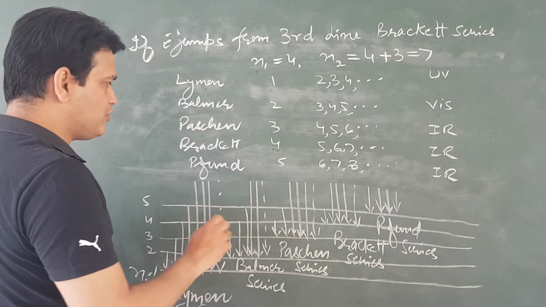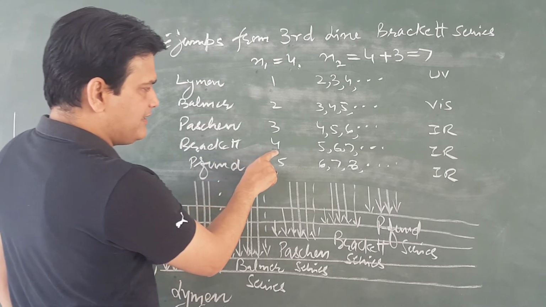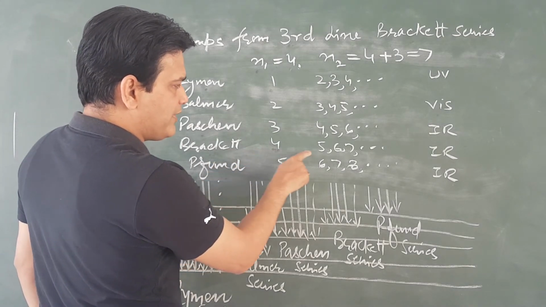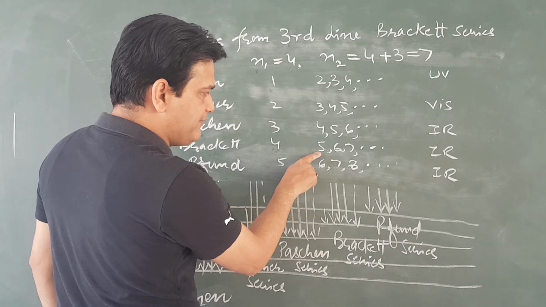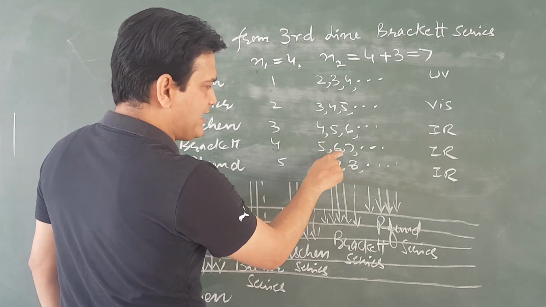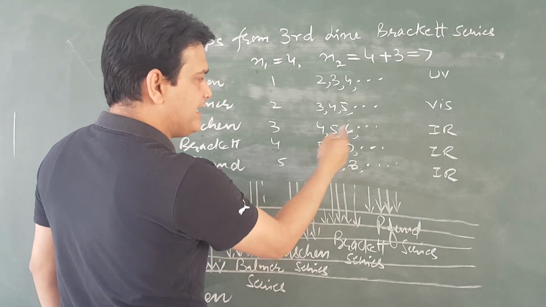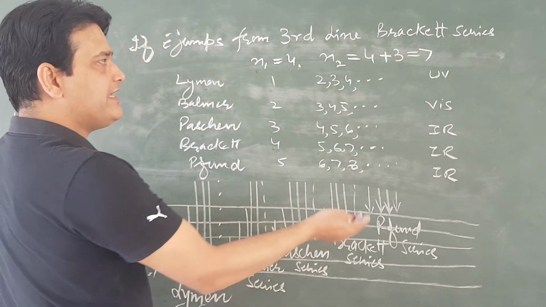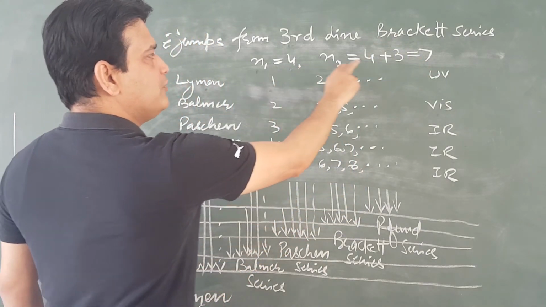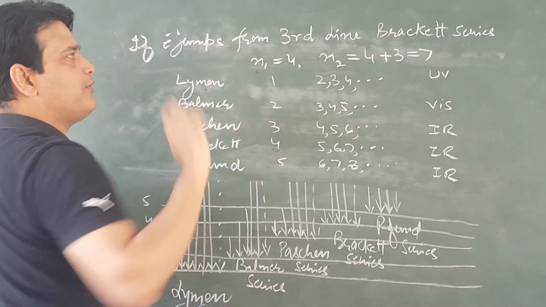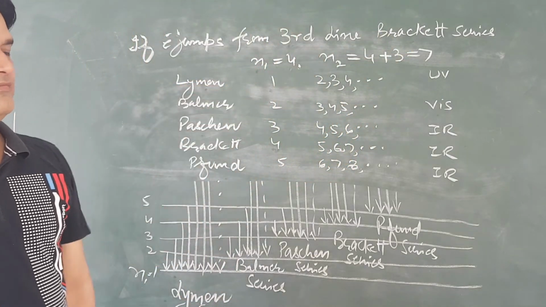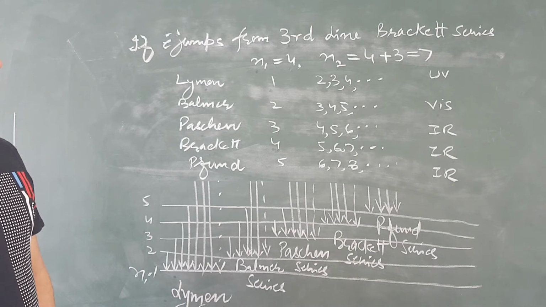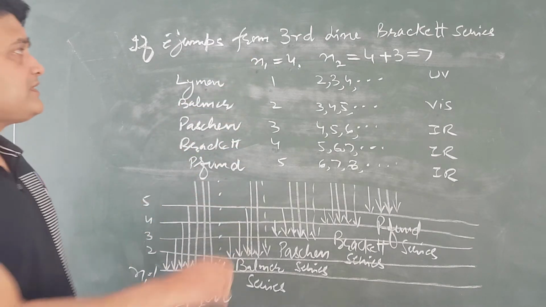Here you can also see, Brackett series, n1 is 4. First line comes from the 5th level, second line from the 6th level, and third line from the 7th. The way is, take this value and add the line number, third line. So this is the calculation.